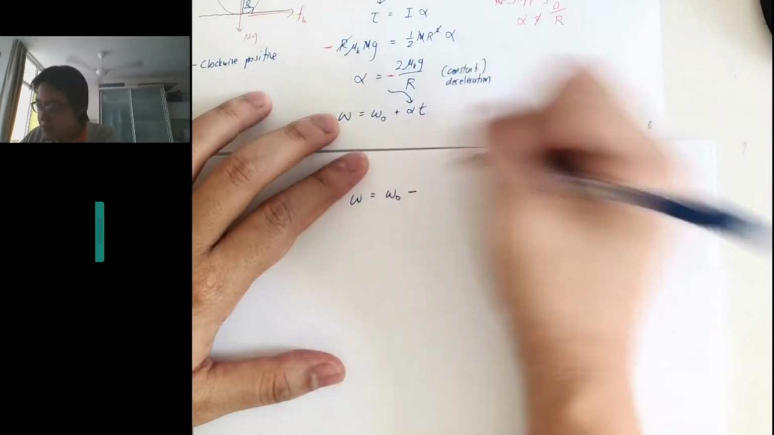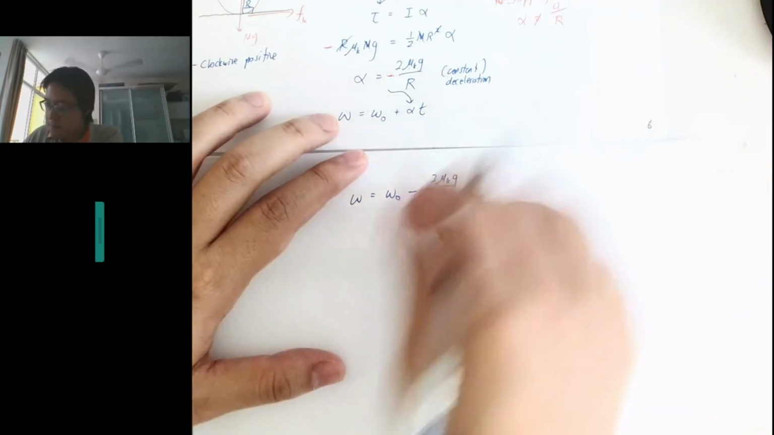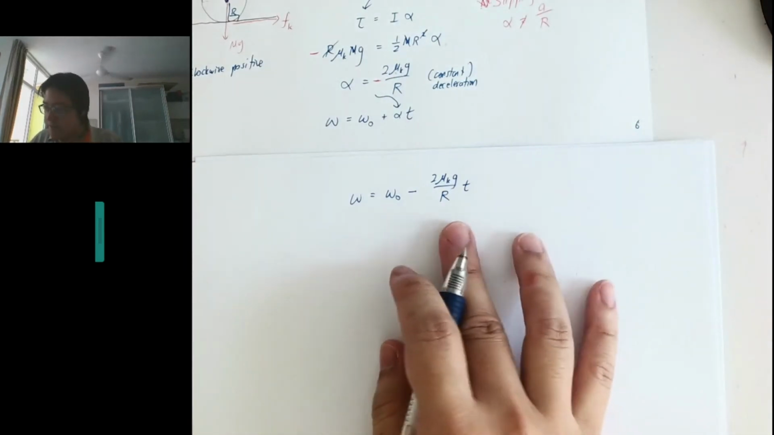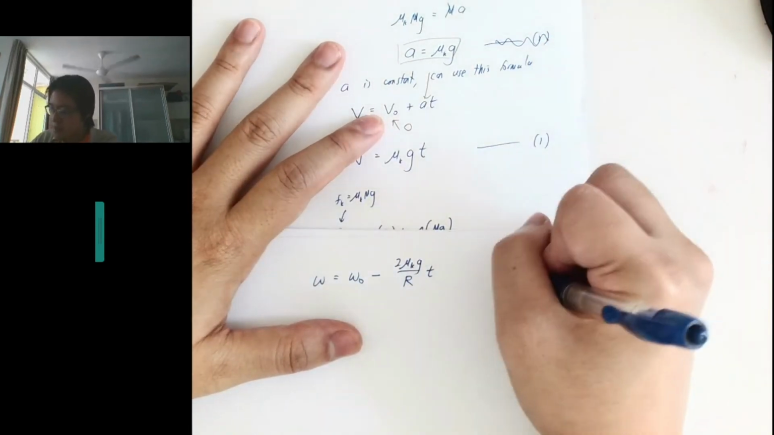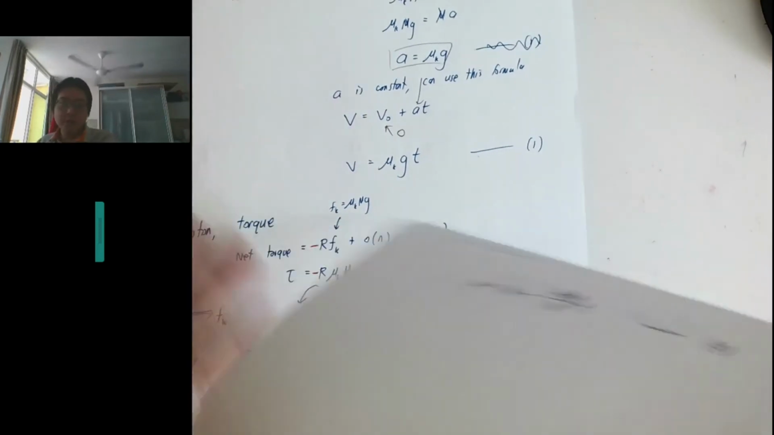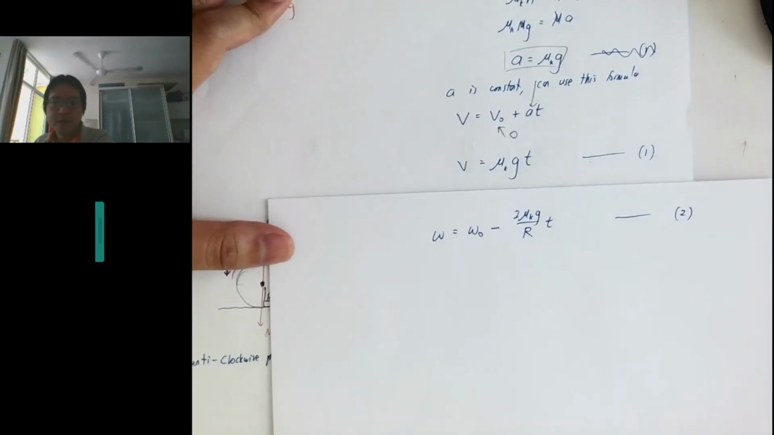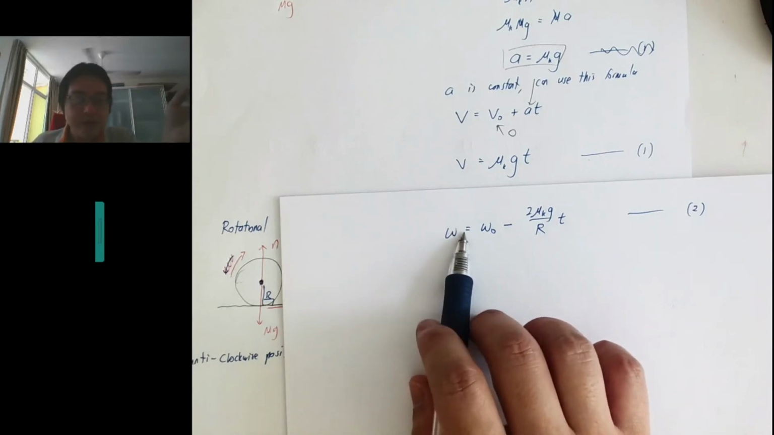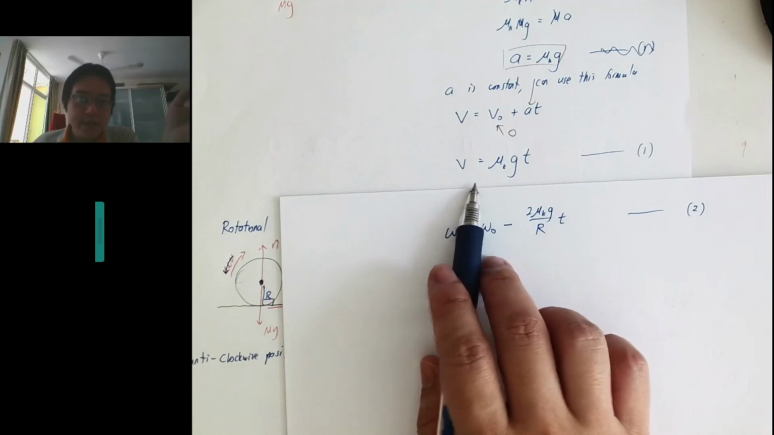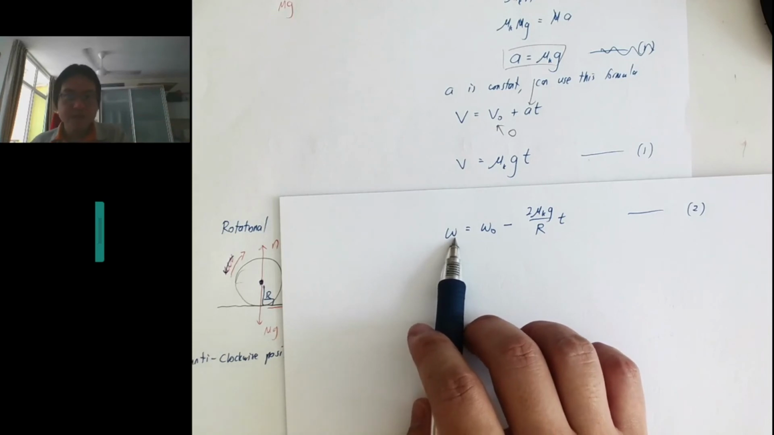Okay, so we substitute this into here. I got a deceleration, right? I got 2 mu k g over r times t. Okay, so I have these two equations over here. Actually this is not the important one. This is the important equation 1 and equation 2. So we have solved the system already, right? Using the torque and the free body diagram, we have calculated how the linear velocity changes over time and how the angular velocity changes over time. So you notice that the linear velocity is increasing, the angular velocity is decreasing, right? So this is what happens here.